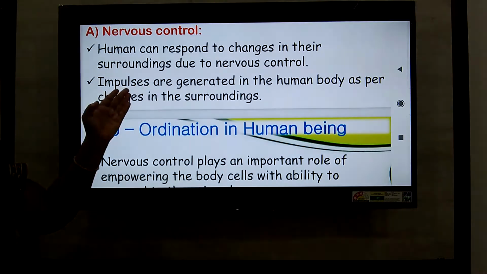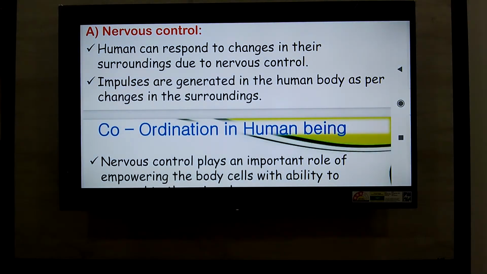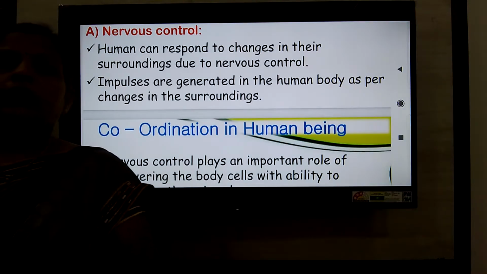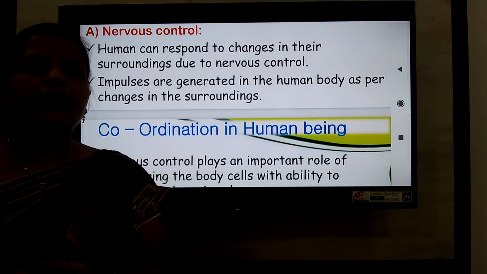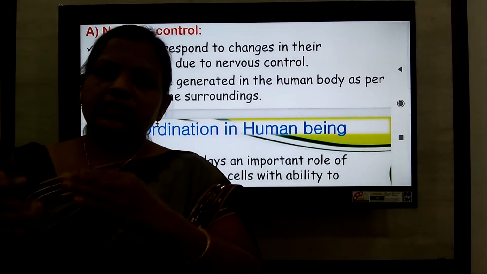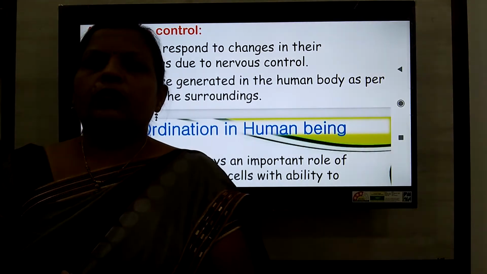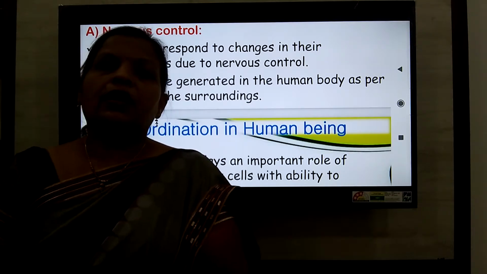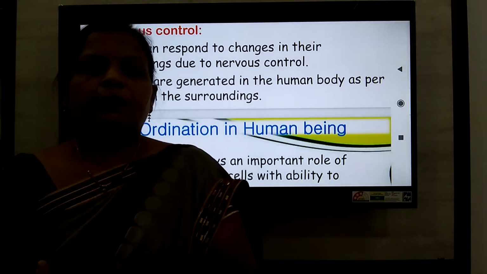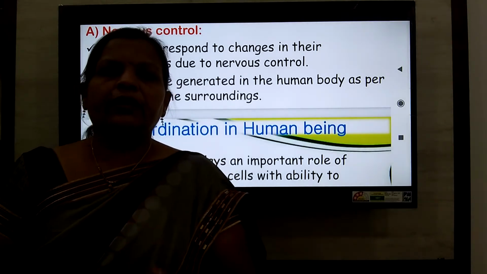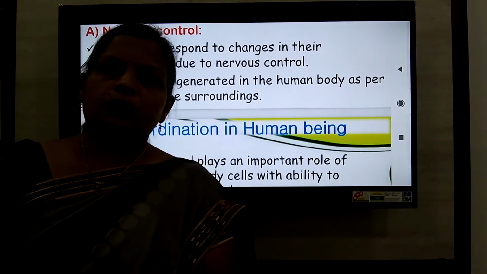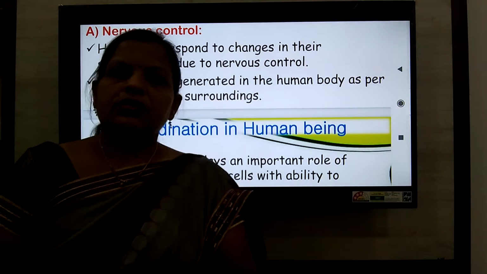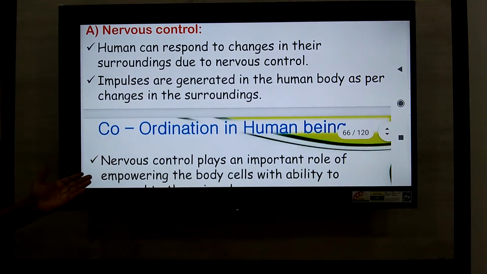So the impulses are generated in the human body as per the changes in the surrounding. Whenever our sense organ receives that impulse, the impulse is sent toward the main part of our nervous system, that is the brain as well as the spinal cord, and accordingly we give the response to the external stimuli. Next slide.